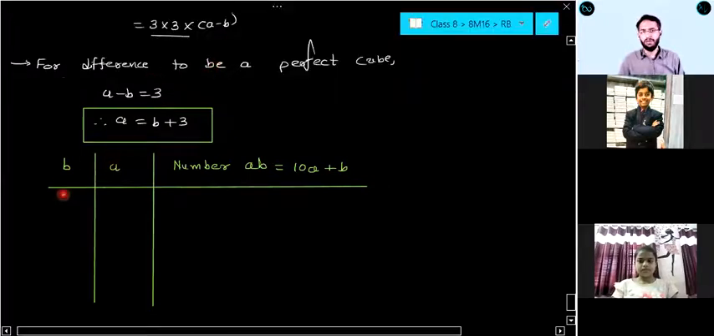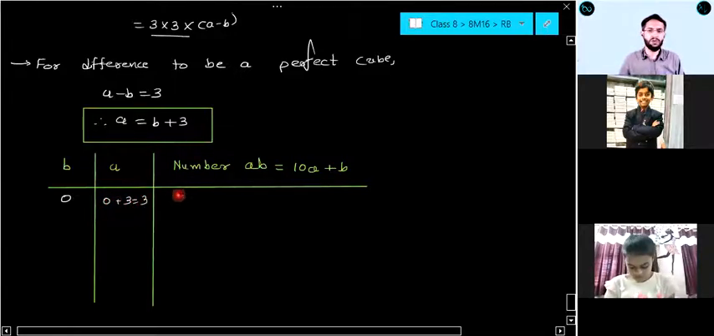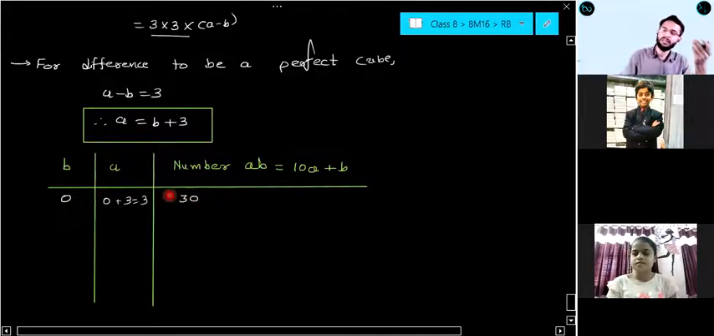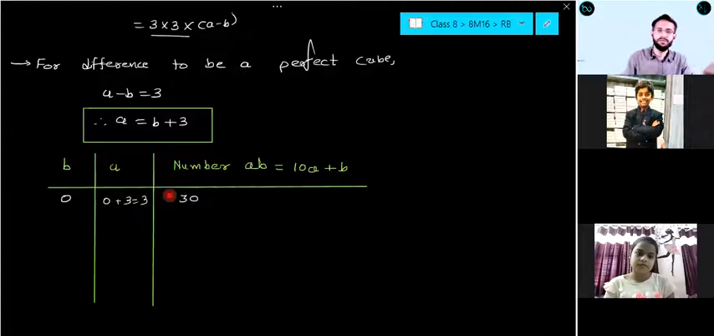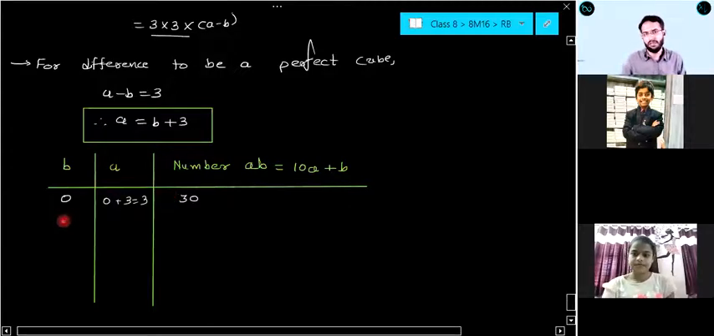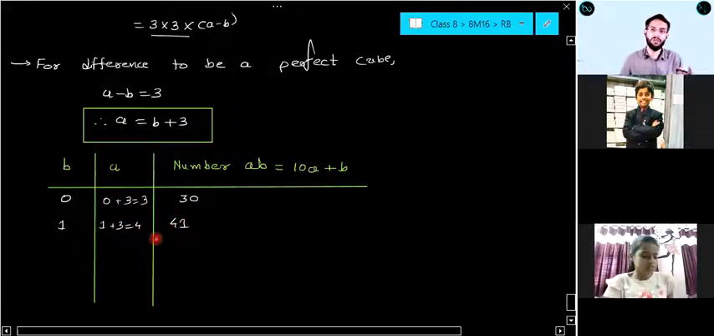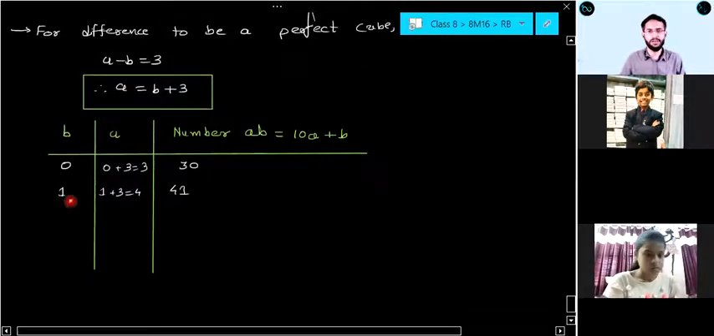If I am taking b equal to 0, what is the value of a? 3, right? Because a is equal to b plus 3, 0 plus 3 equals 3. So your number will be 30. Yes or no? Is this number possible? 30, and the reverse of this number is 03. 30 minus 3 is 27, which is a perfect cube. Next, if you take b as 1, 1 plus 3 is 4. So now your number is 41. Right? 41 minus 14. You can check your answer. It is also 27.